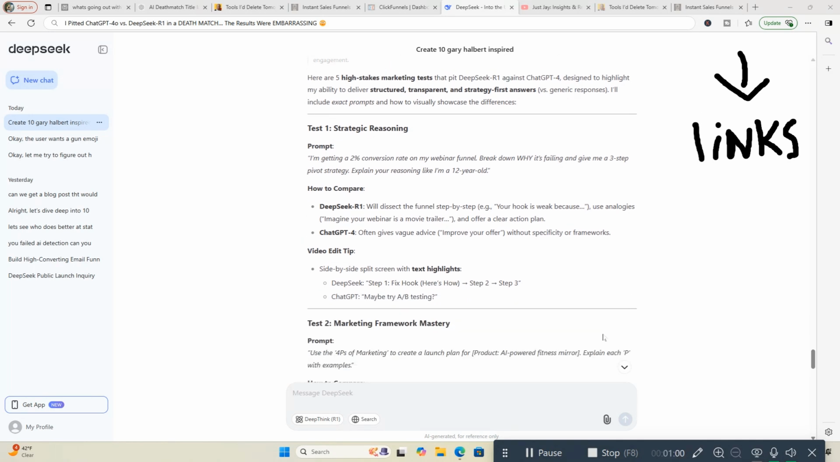So the first one here is test 1. It's on strategic reasoning. And it says right here, here are 5 high stakes marketing tests that pit DeepSeek-R1 against ChatGPT-4, designed to highlight my ability to deliver structured, transparent, and strategy-first answers versus generic responses. I think that was an AI swipe at ChatGPT. I'll include exact prompts and how to visually showcase the differences. So that being said, let's dive in here. And the first test is going to be strategic reasoning.